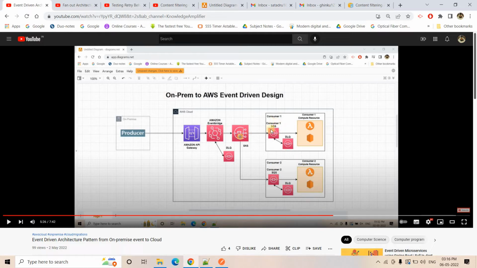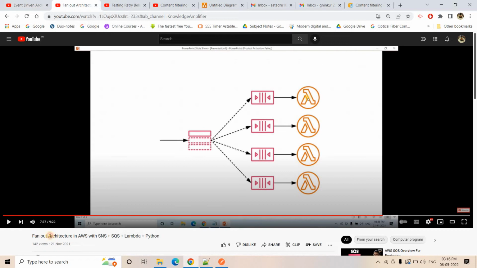In the different consumers, there are SQS queues available, and from that SQS queue, our compute resources are pulling the message and then processing, right? And for failure recovery purpose, a DLQ or dead letter queue is also attached to the different SQS queues. Okay. So this combination, SNS, then SQS, then Lambda or some other compute resource, I have already covered in our earlier video. The link of this video I'll be providing in the description box, where I have already explained how you can create a fan out architecture using SNS, SQS and Lambda.